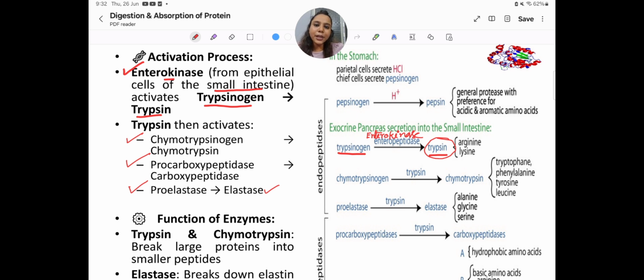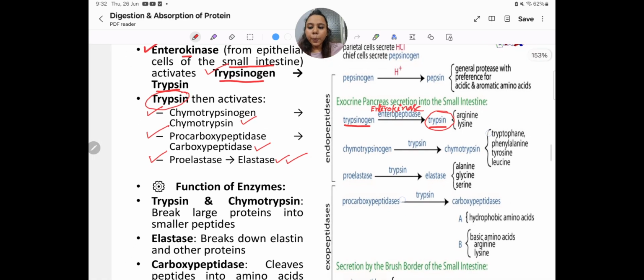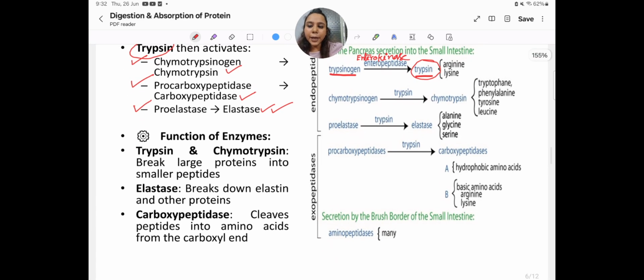When they reach the small intestine, enterokinase activates trypsinogen to trypsin, and then the activated trypsin activates chymotrypsinogen to chymotrypsin, procarboxypeptidase to carboxypeptidase, and proelastase to elastase. Understand?